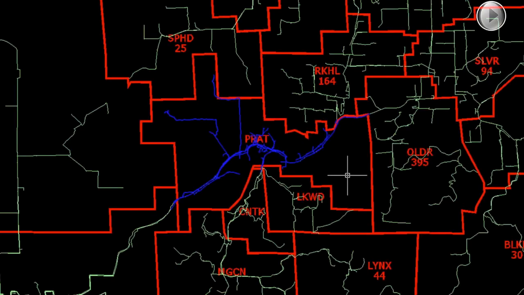So here's an example of where a spatial query might be needed. You can see these red boundaries here represent our customer serving areas. And from time to time, my engineering manager will want to get a report to know how much copper, sorted by the type, the size, and the gauge, exists in one of these serving areas. For example, if we wanted to do a copper replacement project.